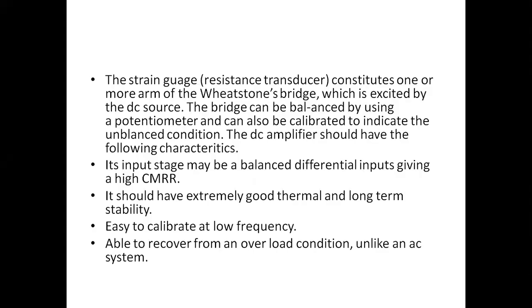So this is the block diagram of a DC signal conditioning system. We have a measurand, which is given to a transducer, and then we have a bridge. Then we have a DC excitation source, a calibration and zeroing network, a DC amplifier, and then a low pass filter, and then the power supply gives the output. In the types of signal conditioning, we have DC signal conditioning and AC signal conditioning.